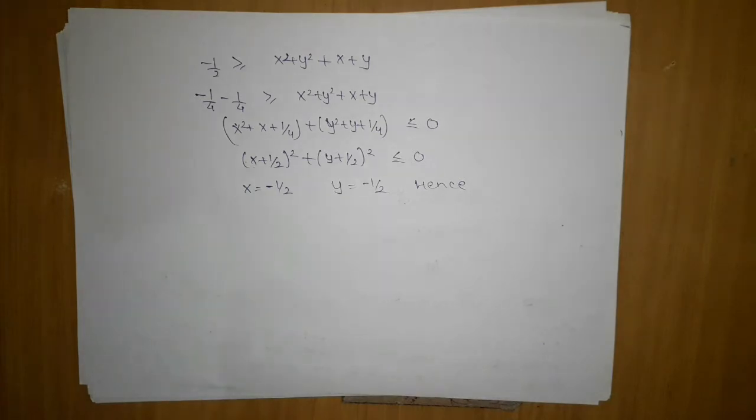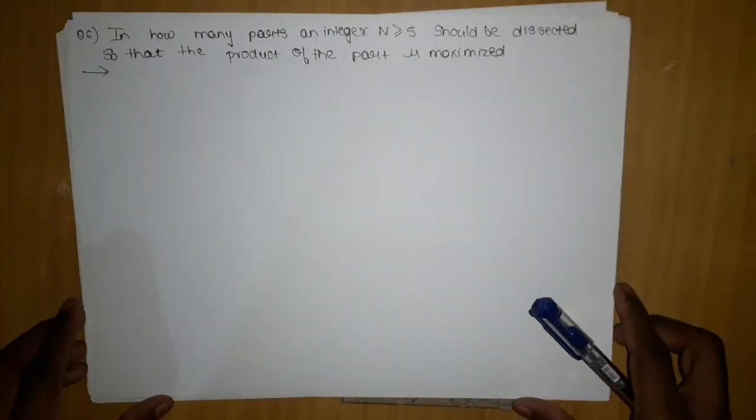Okay, now let's move on to the next question. The next question is this: in how many parts an integer n greater than equal to 5 should be dissected so that the product of the parts is maximized? How many parts means, in how many parts an integer n greater than equal to 5, so how many integers we should select so that the product of the parts is maximized.